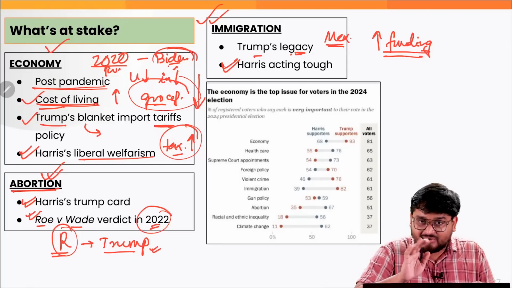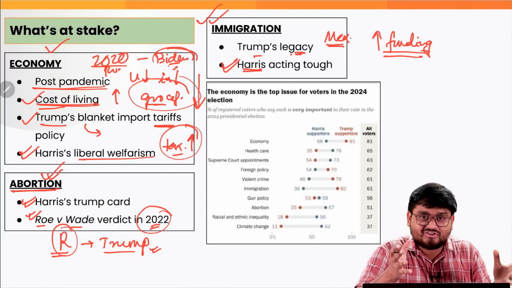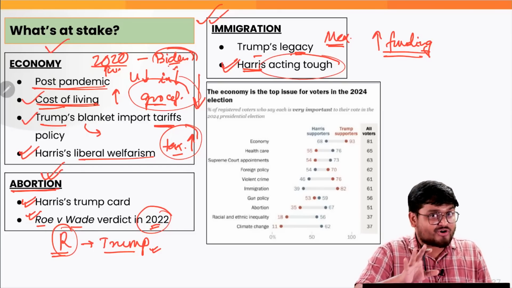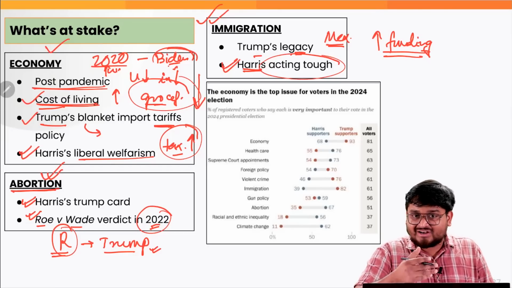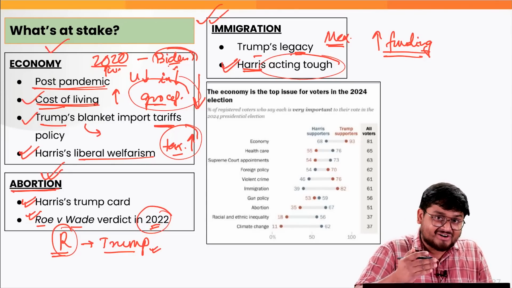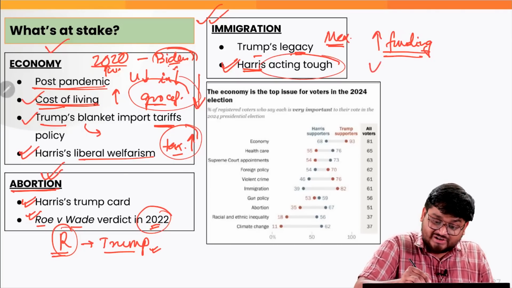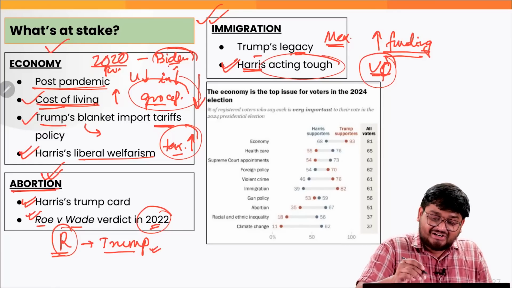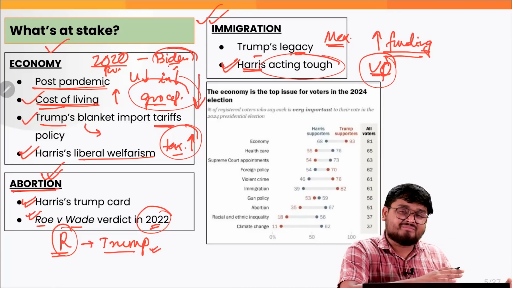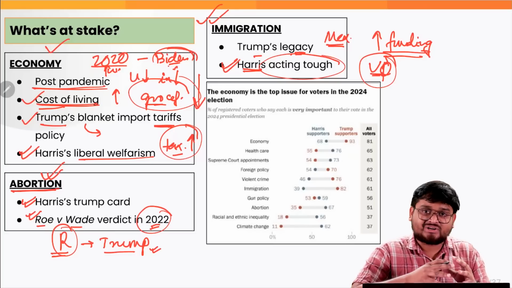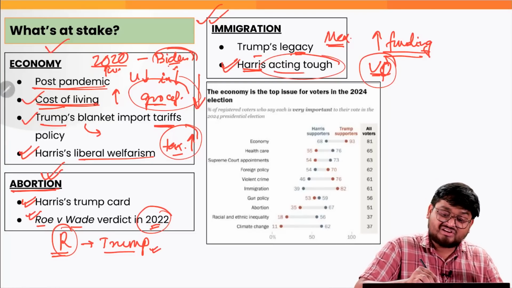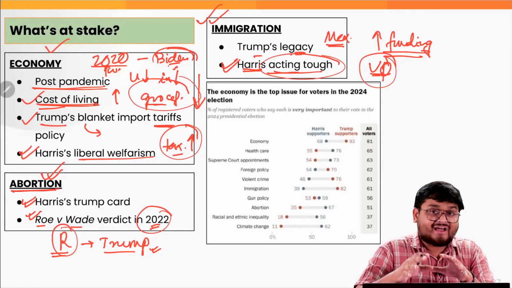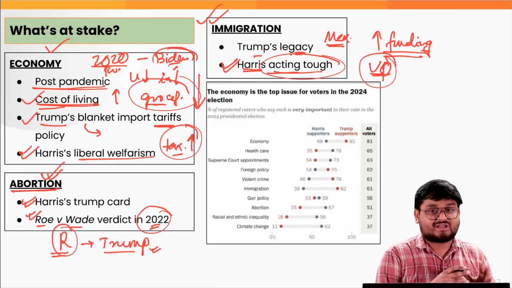While at the other end of the spectrum, with Kamala Harris, people may perceive her to be benevolent in this case, but not, right? Because she is also acting tough on this particular matter. While we all understand her background, she has never publicly, even in her stint as vice president of the US, visited India on this matter, right? So we cannot say that she will be a pro-immigration president or candidate in this particular matter, because she is also acting tough, and she identifies herself more closely with the black community in the US than the other communities, right?